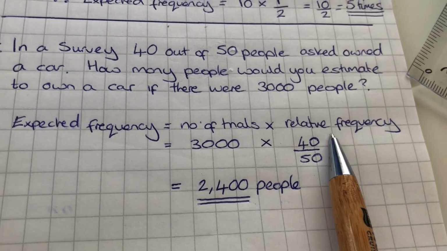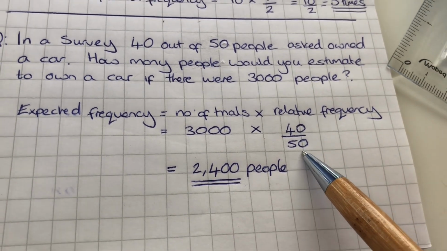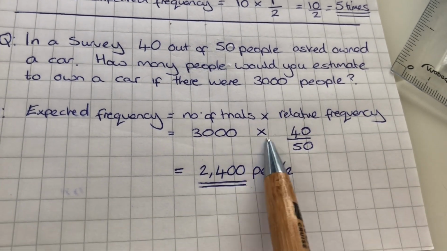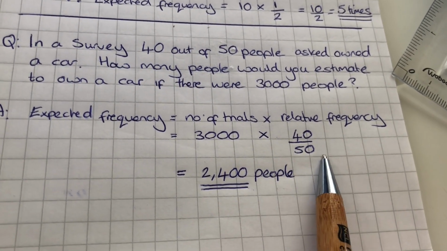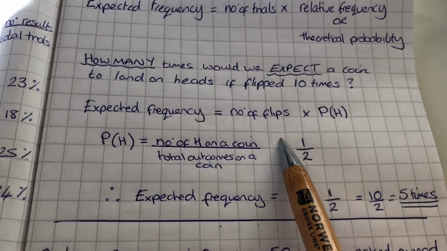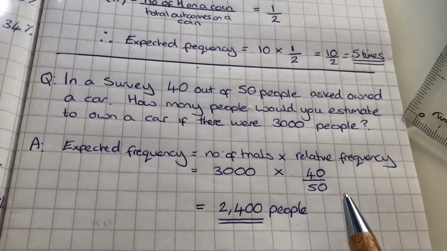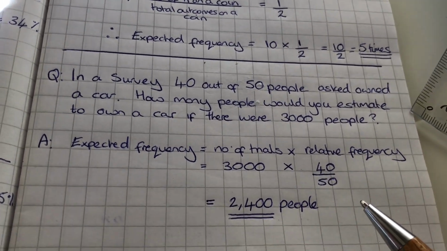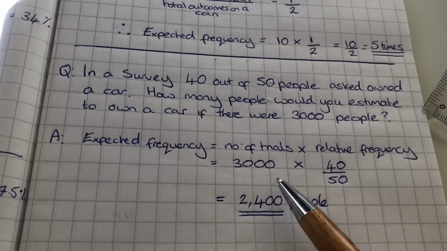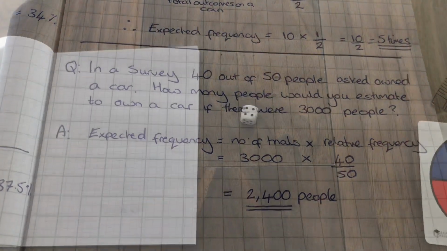So what we've got is we're using effectively the same ratio of people that own cars to those in total for whatever number we're looking at. And that's what we're doing by multiplying it by that particular relative frequency or the probability. So like with our coin, it was a half of the number of flips. With the number of cars, it's 4/5. For every 5 people, 4 of them will own a car. So 4/5 of however many people we're looking at. So 4/5 of, and we know that of means multiply in maths, 3,000.